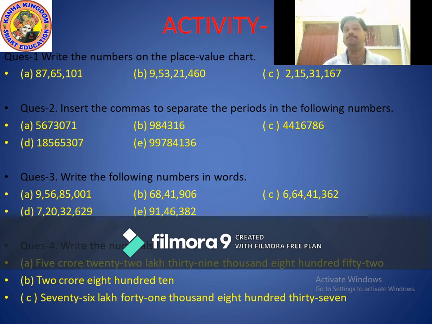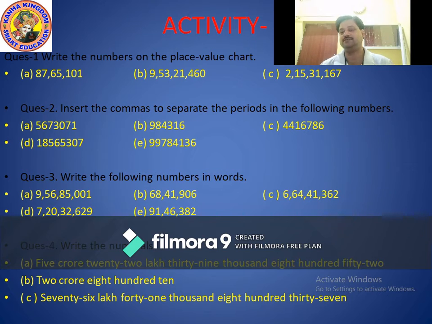Okay, now B part. B part is 984316. 984316 means how many digits? 6 digits. In 6 digits also, how many commas?